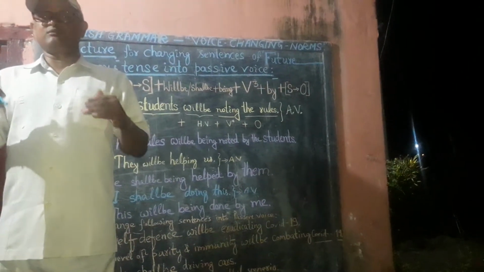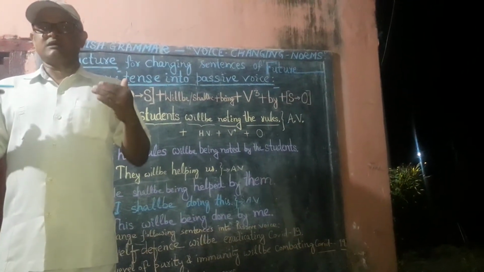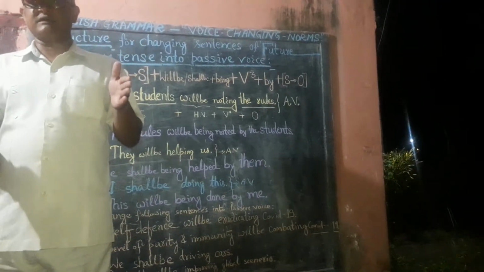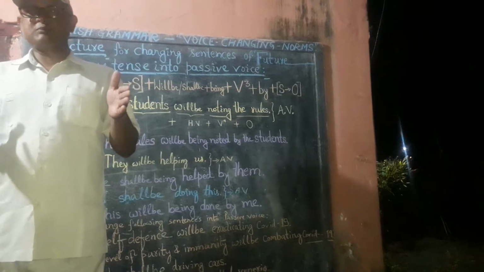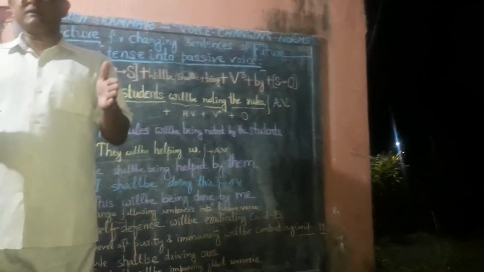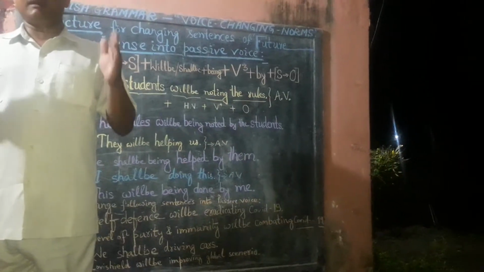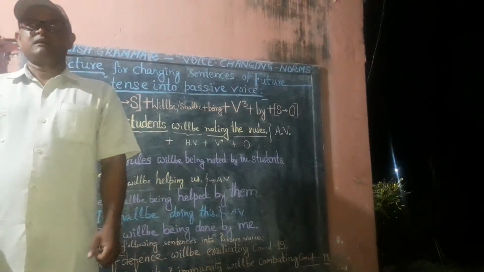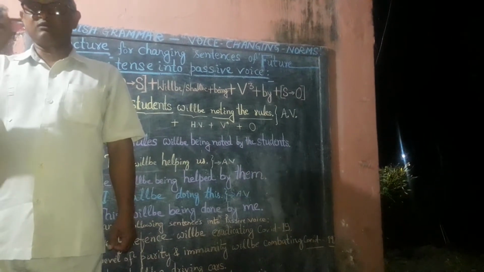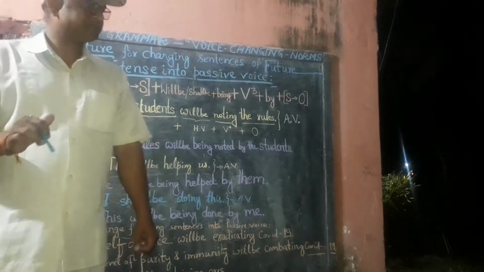Children, today we have to learn how to change sentences of future continuous tense, or future imperfect tense, or future progressive tense, into passive voice form. Are you all ready to learn this? Yes, sir. Then watch, listen, and note it down accordingly. Okay, sir.